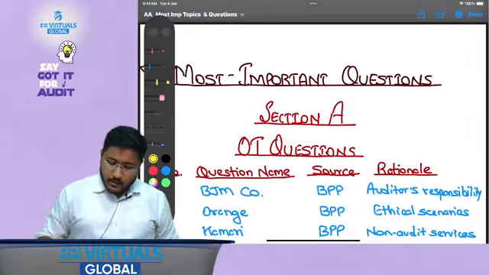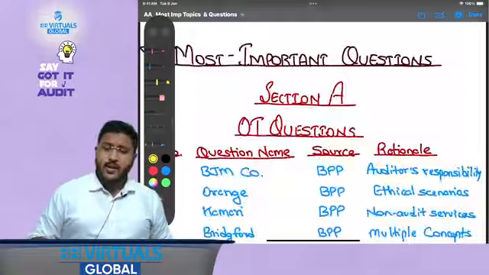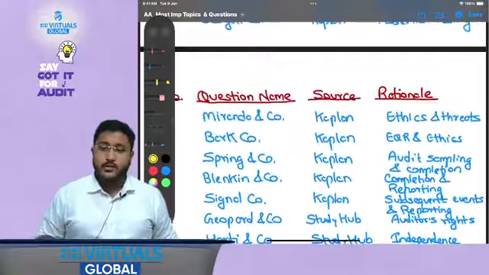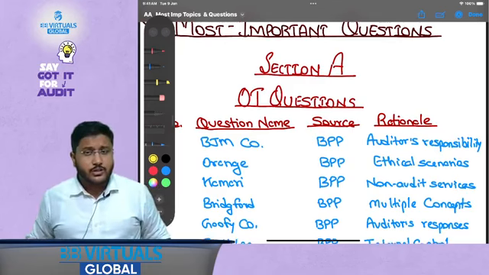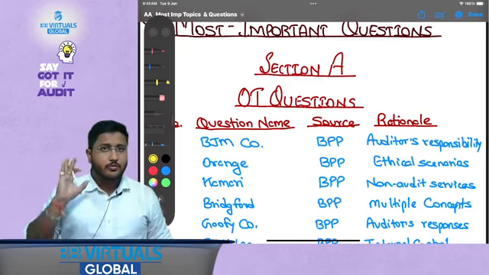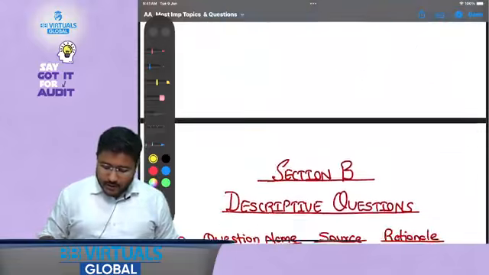Then we are going to discuss the most important questions separately for Section A, that is objective type questions, and Section B, that is descriptive type questions. I am also going to mark the source of each particular question and the rationale for selecting it as an important question. Okay, so I am going to discuss each one of them.